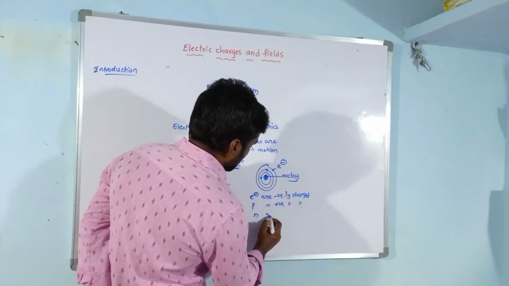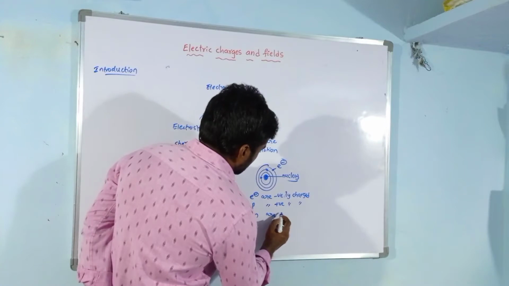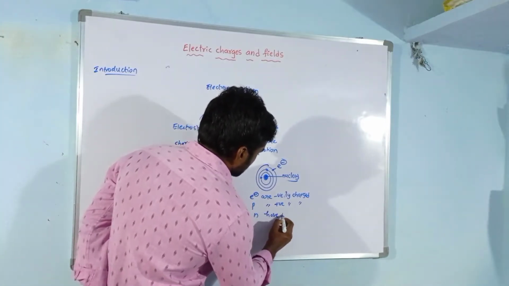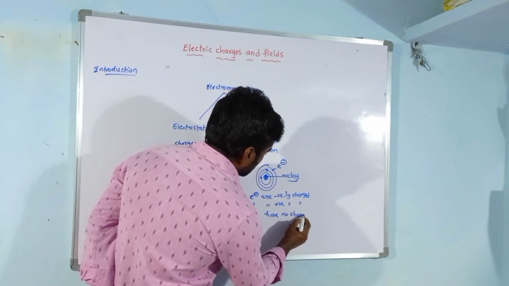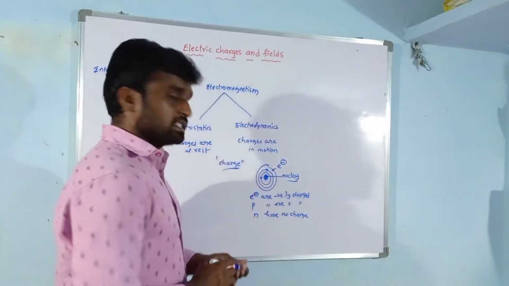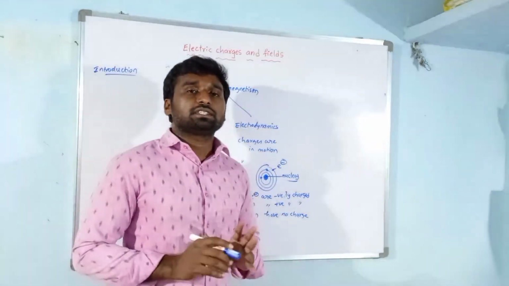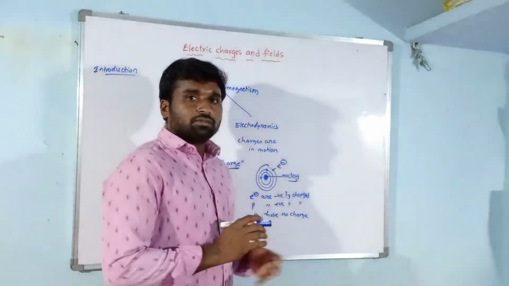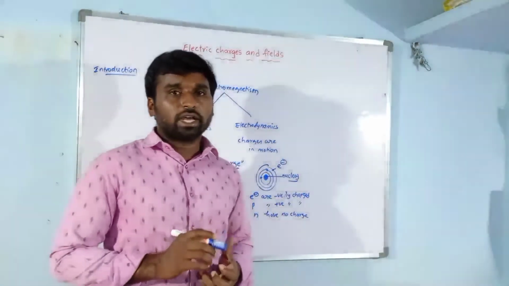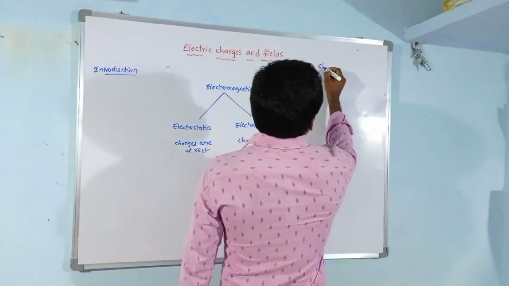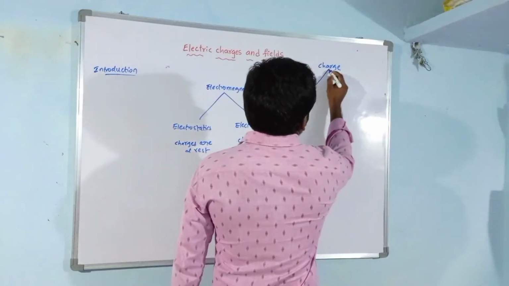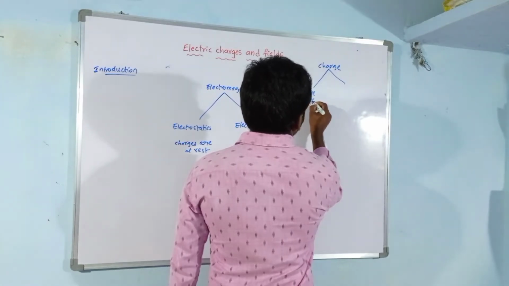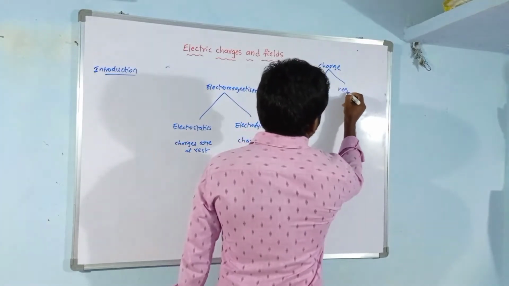And neutrons have no charge. These electron, proton and neutron are all fundamental particles. From this we can understand that charge is of two types: one is positive charge, another one is negative charge.